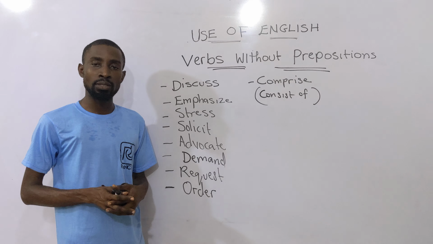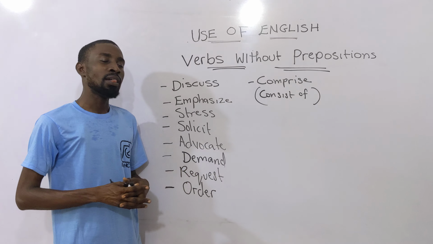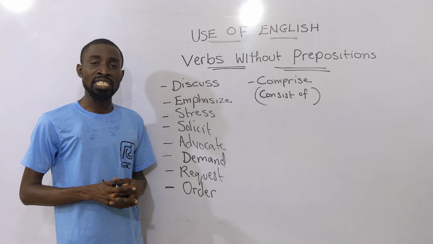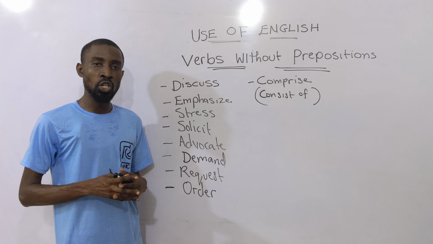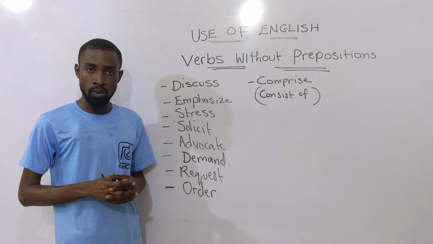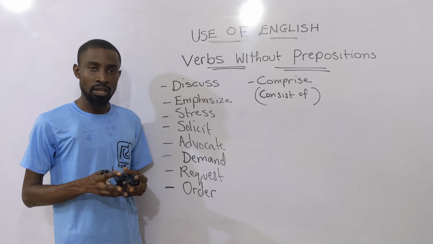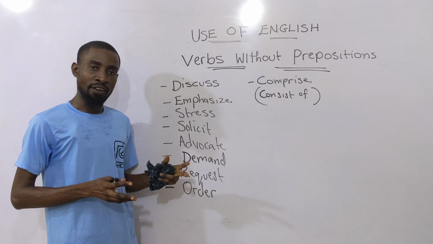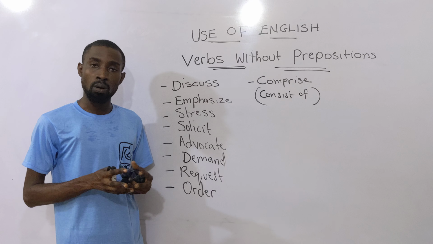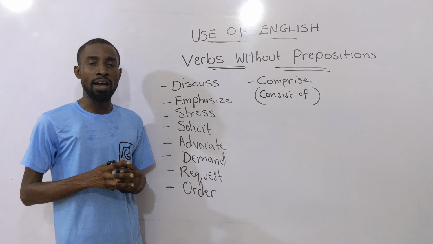Then you talk about demand. This demand is very different because when you use it as a verb, it does not go with for. But when you use it as a noun, it can go with for. I've already given the definition of verb earlier, that a verb is an action word or a state of being. Then what is a noun?